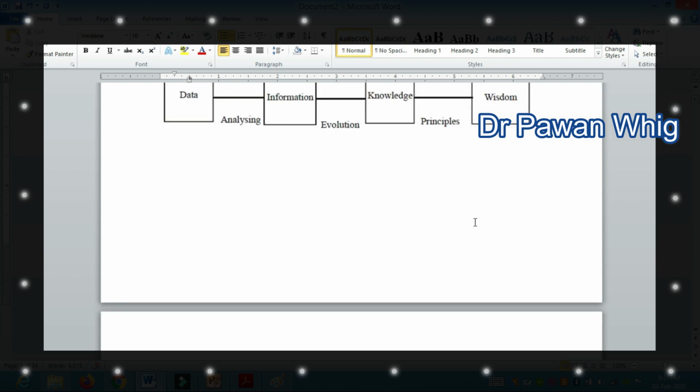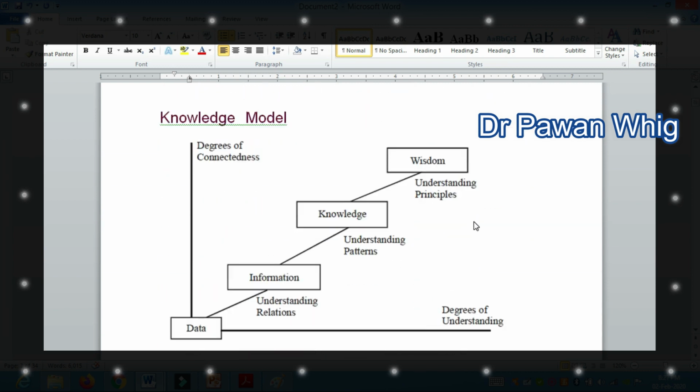So we'll move forward to the knowledge model. This knowledge model is again very important from the course point of view. In the knowledge model, there is a degree of connectedness and a degree of understanding. In data there is a very low degree of understanding and a low degree of connectedness. When we connect this data with certain rules or regulations, it forms information, by understanding relations.